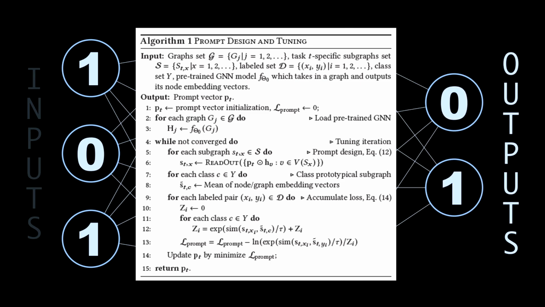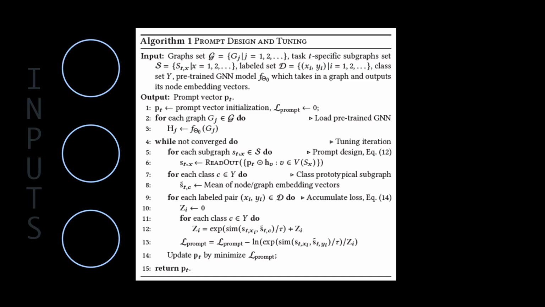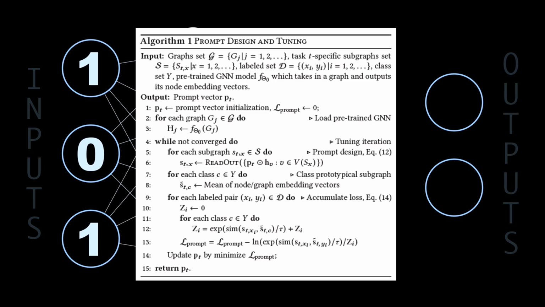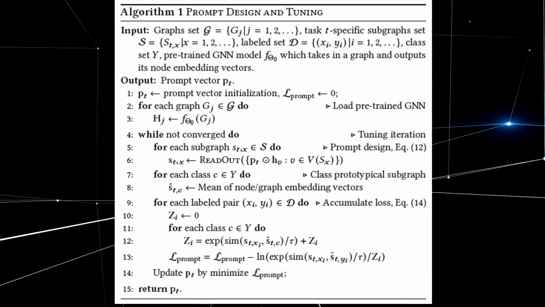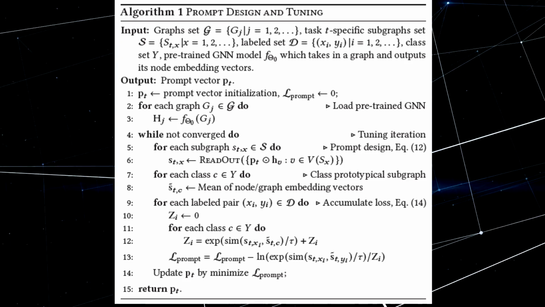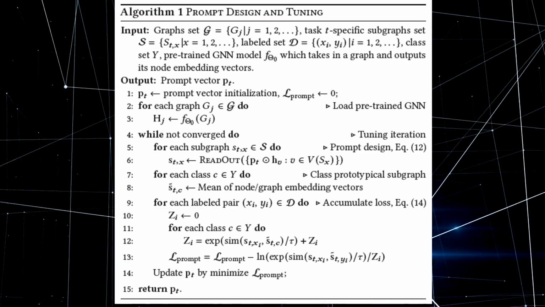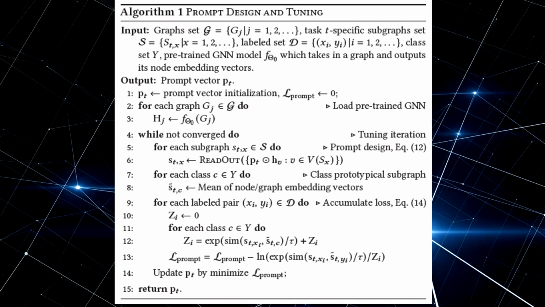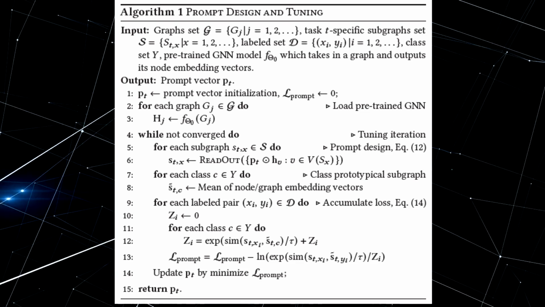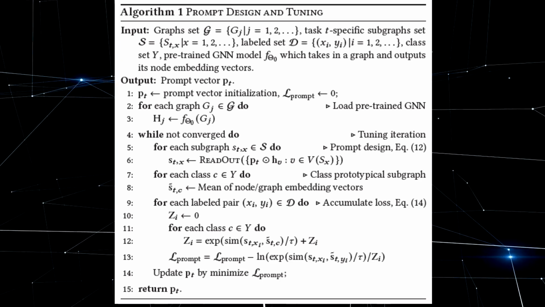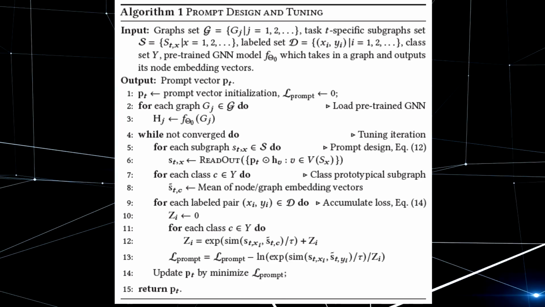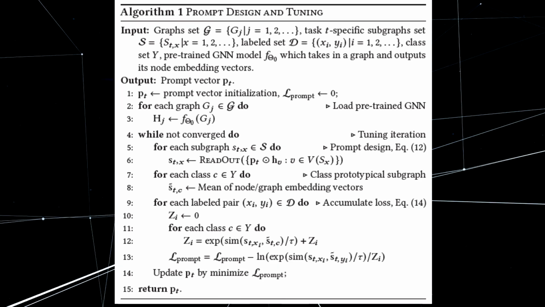Specifically, it creates a prompt designed for the given task, which is in lines 5, 6, and calculates subgraph representations for class prototypes, which represent each category or output class, which is in lines 7, 8. These representations are used to compute a task-specific loss, which is accumulated across samples to update the overall objective function, which is in lines 9, 13. Finally, the algorithm optimizes the prompt vector by minimizing the loss, improving its performance for the given task, which is in line 14. This process ensures that the prompt is fine-tuned to guide the GNN effectively for the target application.